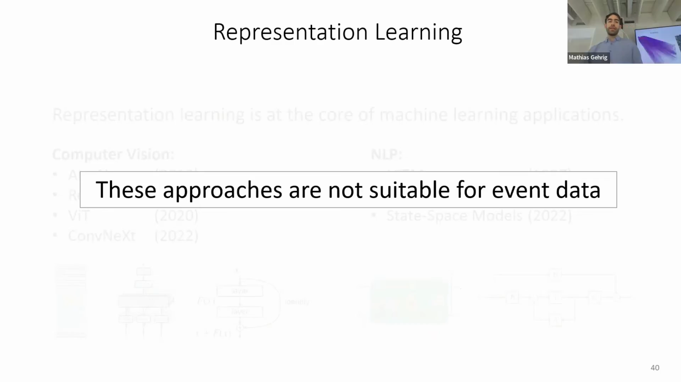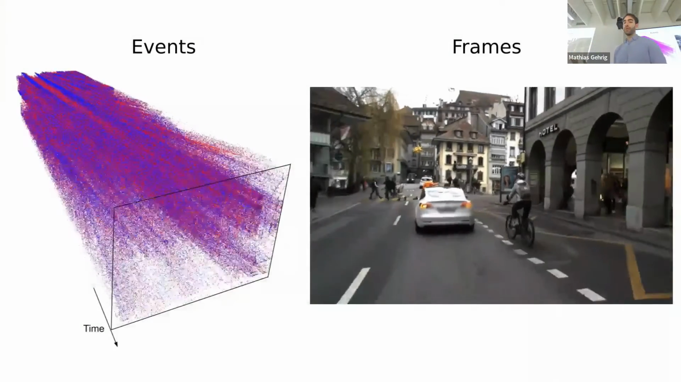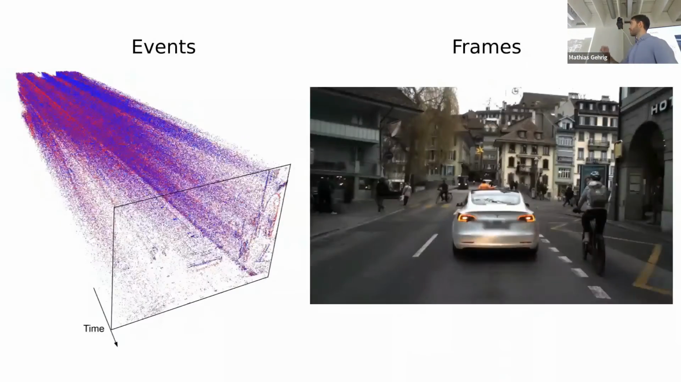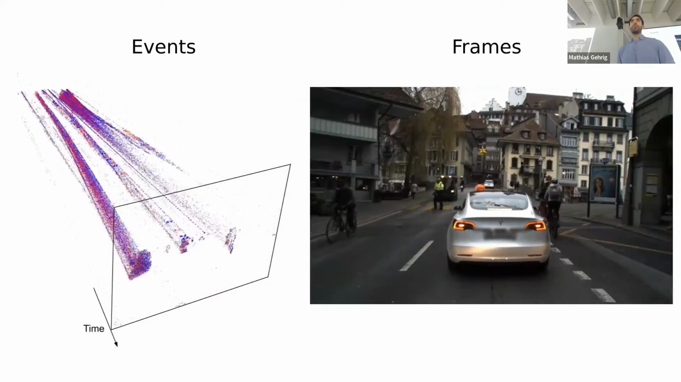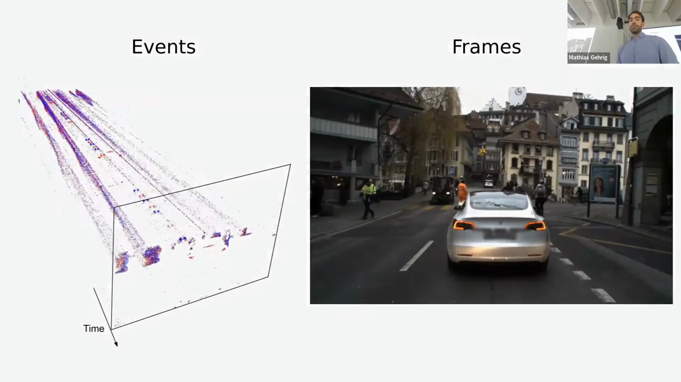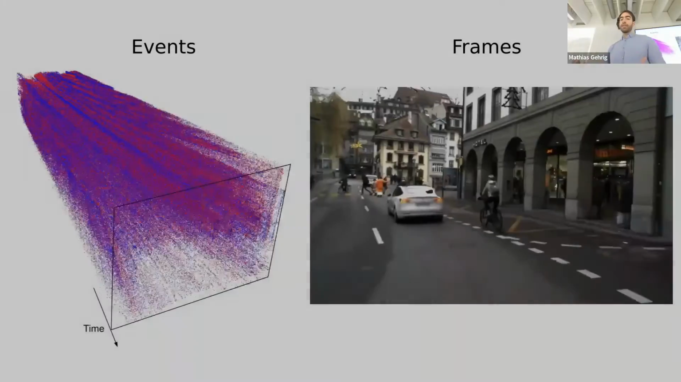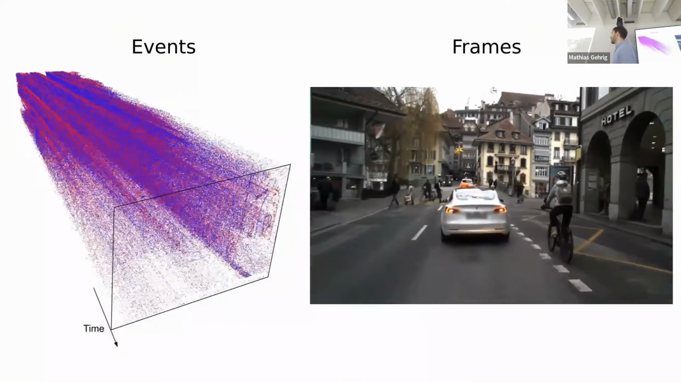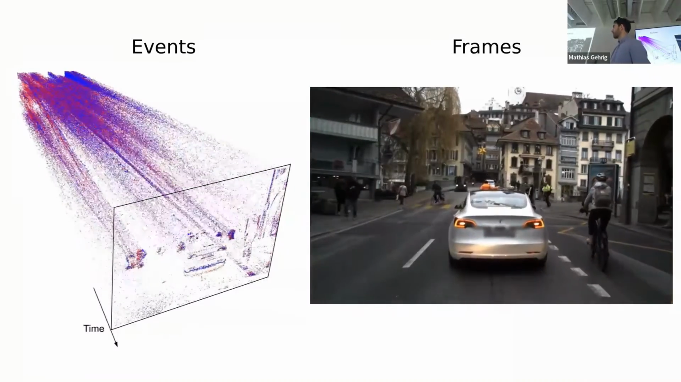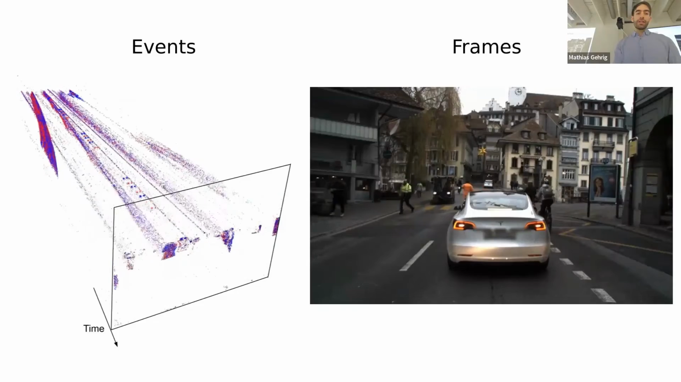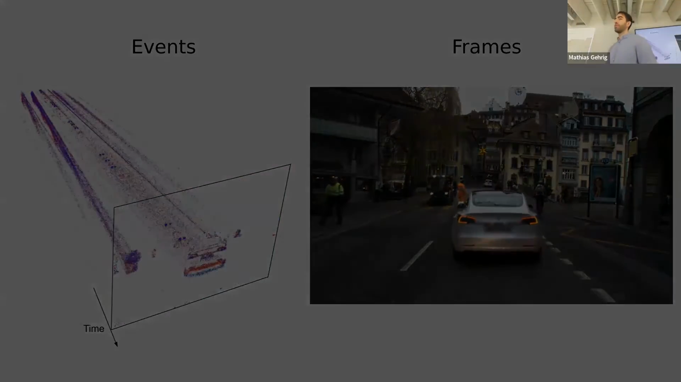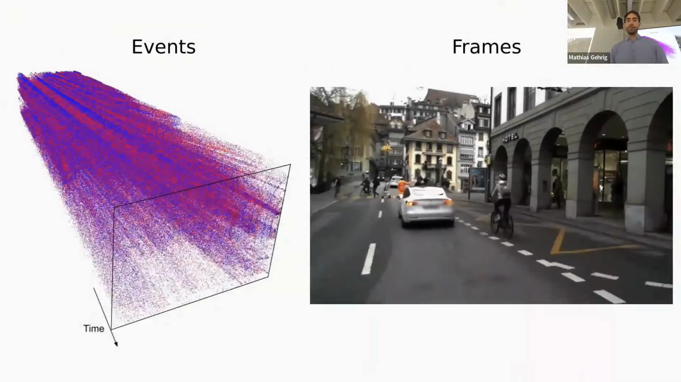And why is that? We again look at a visualization of an event stream. You can see that information from events is spread over vast distances in space and time. So simply applying existing approaches fails in very complex tasks such as object detection. For example, if you now focus on the car again, you can see that it vanished in the event stream, and we will not be able to detect this object.